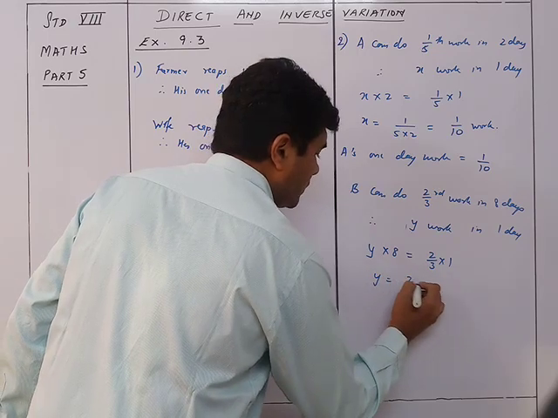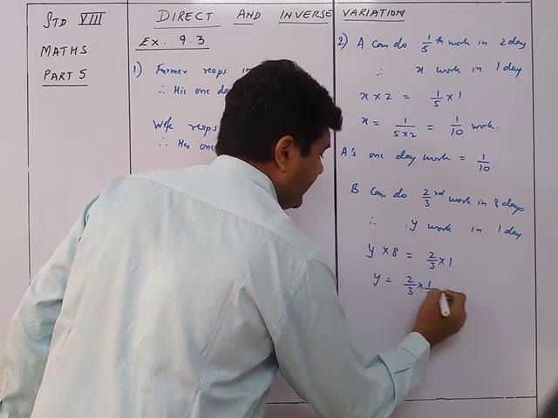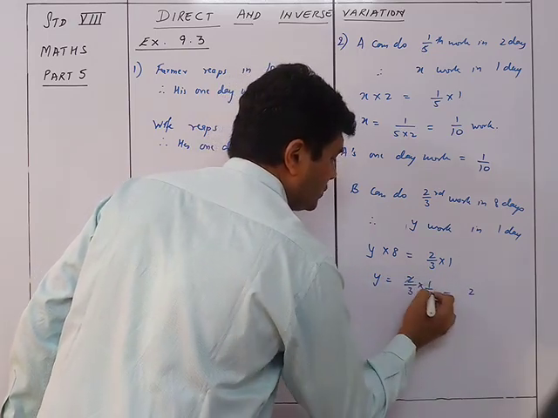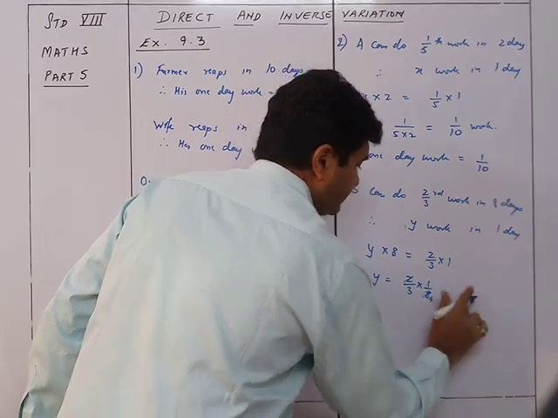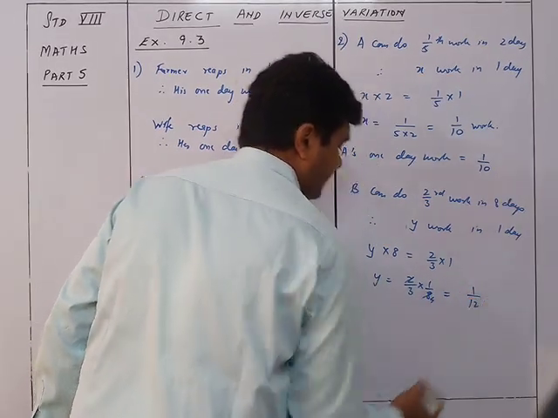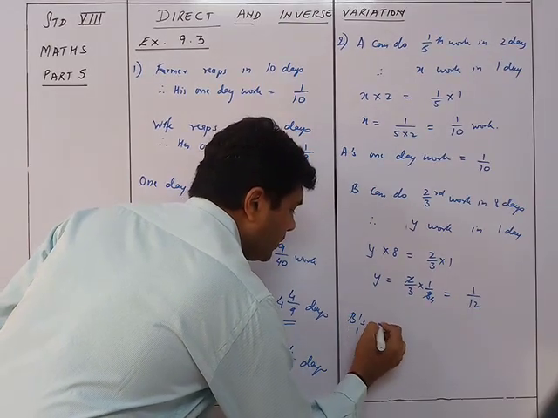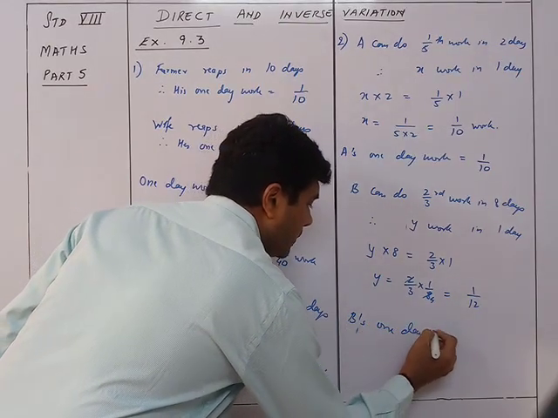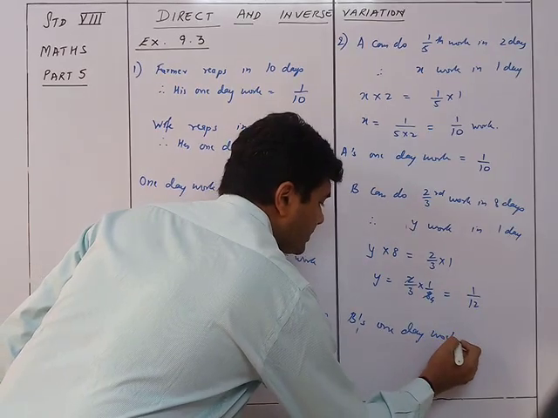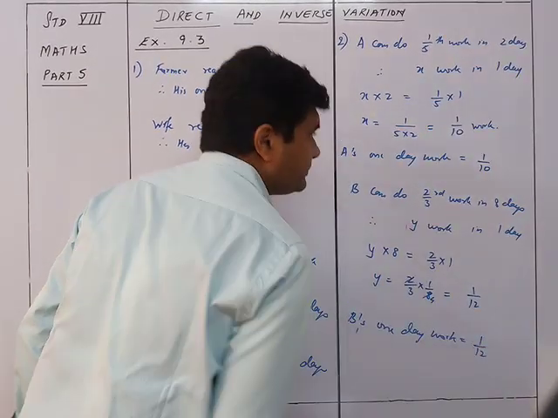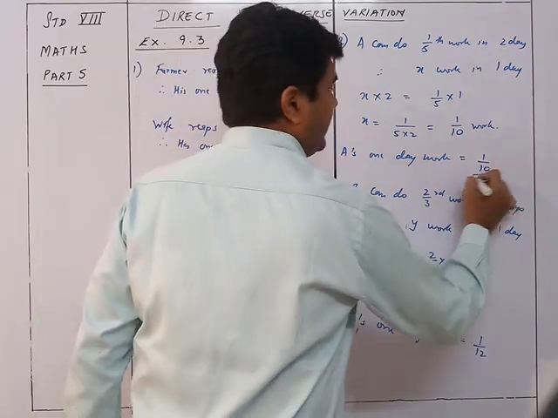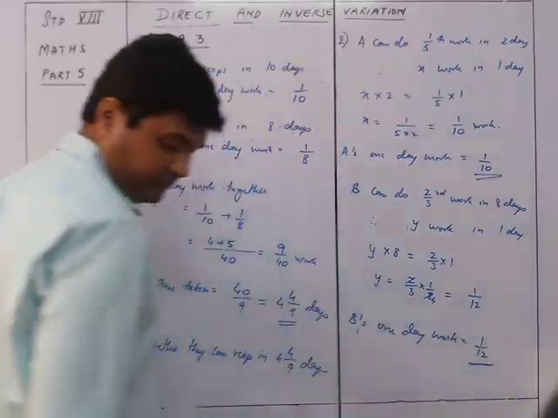So Y is equal to 2 upon 3 into 1 upon 8, which is 1 upon 12. Therefore, B's 1 day work is equal to 1 upon 12. So A is 1 upon 10 and B is 1 upon 12.